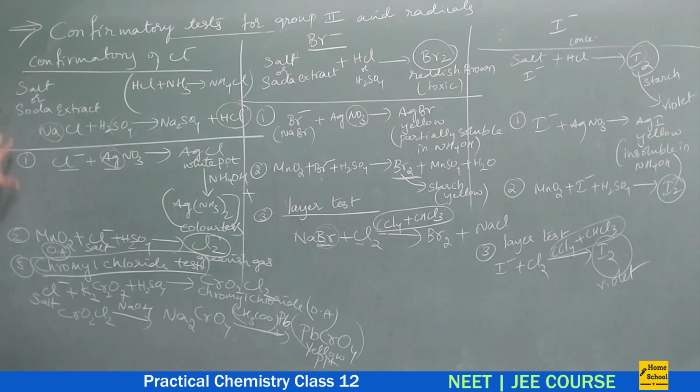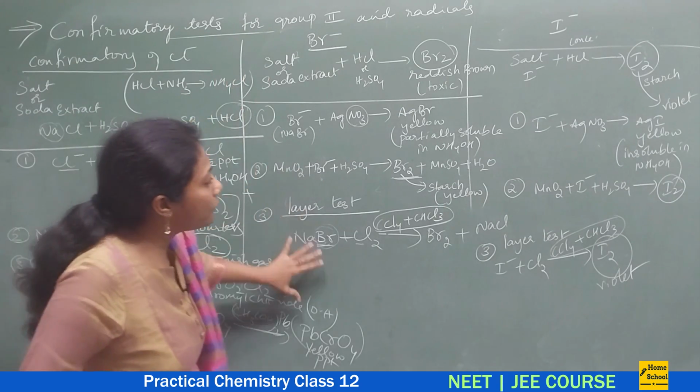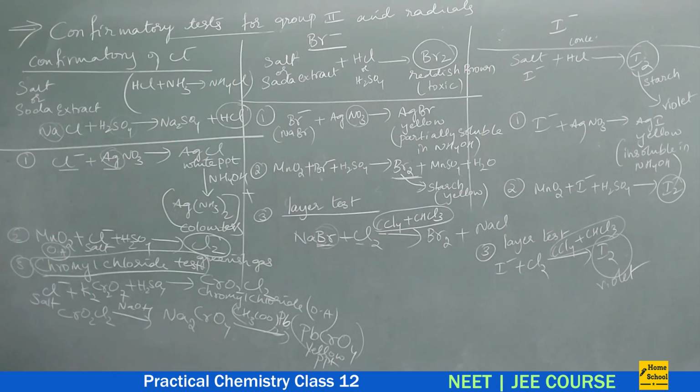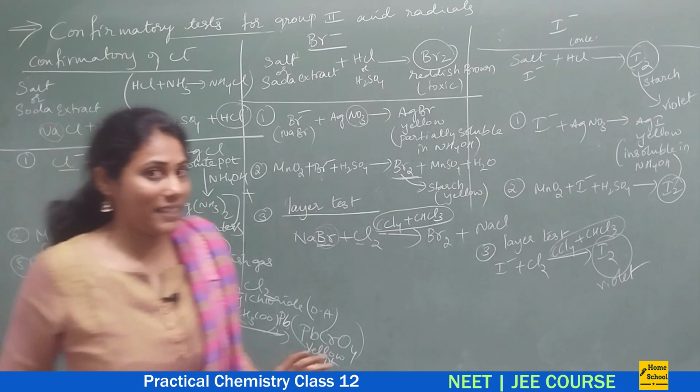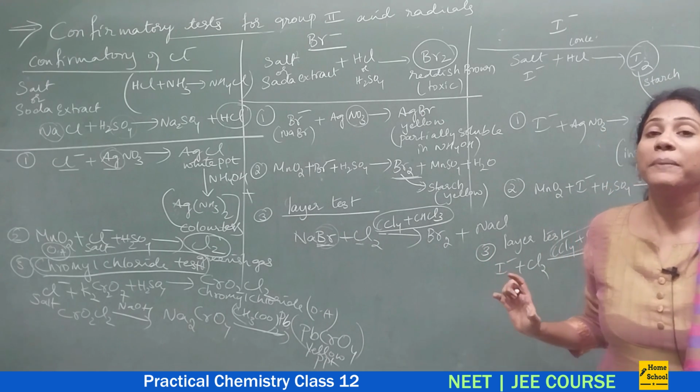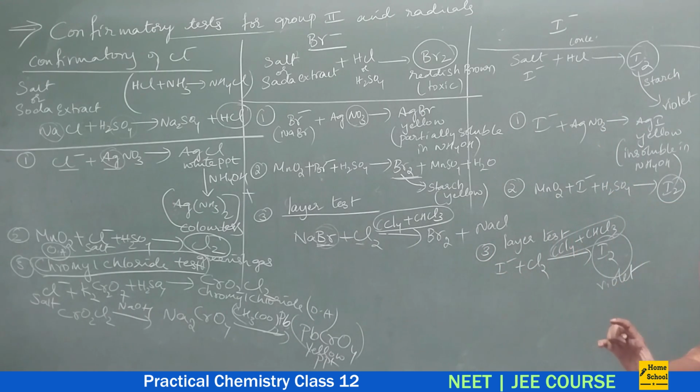Okay, so here we have studied 3 confirmatory tests, and here 3 confirmatory tests. Please compare and learn. You will feel it easy. It just requires a little bit of practice. That's it. Now let us go for the confirmatory test for nitrate, which we call the brown ring test, and this is very famous and very important.